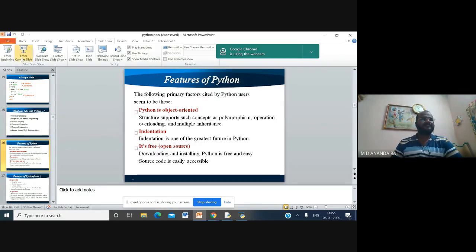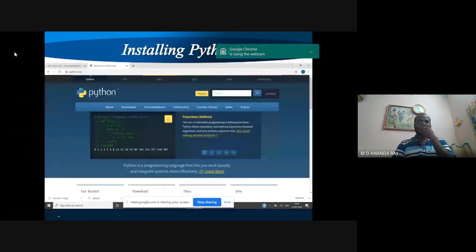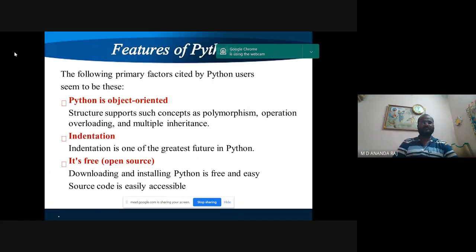So features of Python. Python is object oriented. It supports object oriented programming concepts like polymorphism, operator overloading, and multiple inheritance. Indentation is one of the greatest features in Python. By seeing the space, you can understand the code. It is open source. Directly you can download from the internet and use it. Source code is also easily accessible.